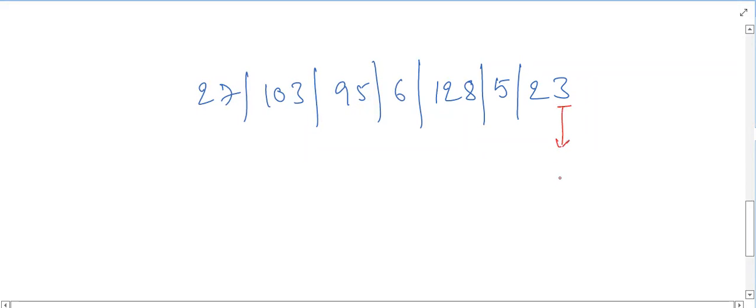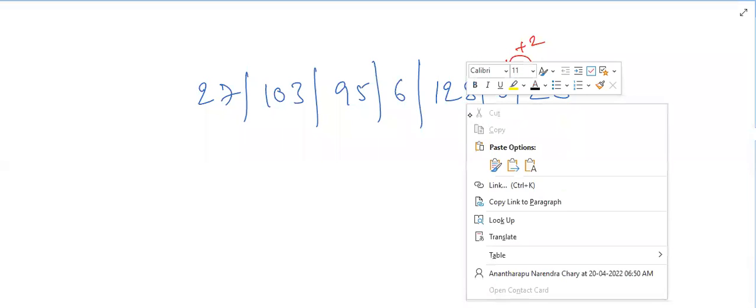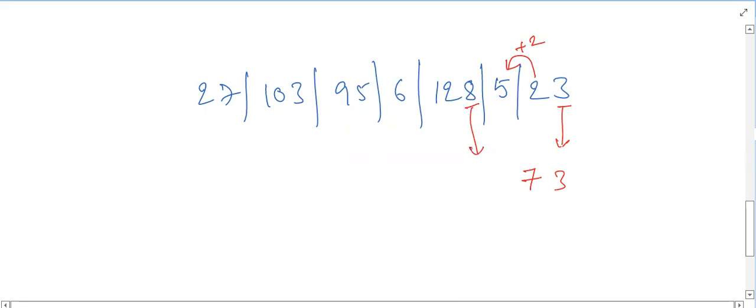Drop 3 and carry 2. 5 plus 2 is 7. Because it is only a 1-digit number, we won't carry it. There will be no carry. We have to drop it as it is and directly go to the next number. So in that 128, units place is 8. We drop 8 and carry 12.